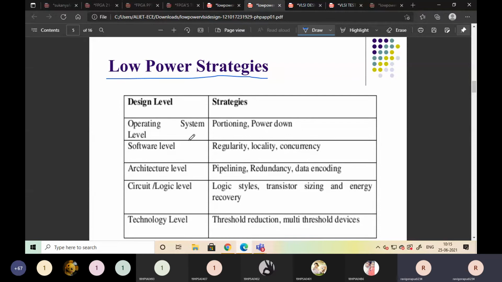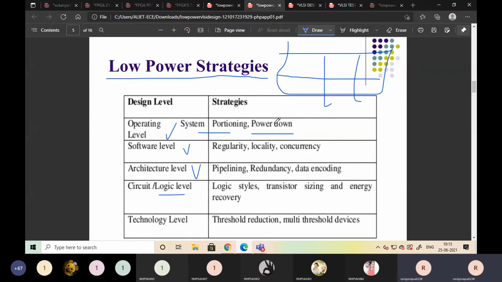The levels are operating system level, partitioning, power down, software level, architecture level, circuit level, and technology level. In these, we see how to reduce our power absorption. Partitioning means a big circuit can be converted into different subsystems, and then we can reduce the power.